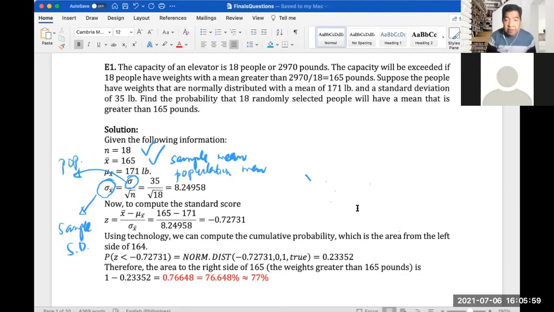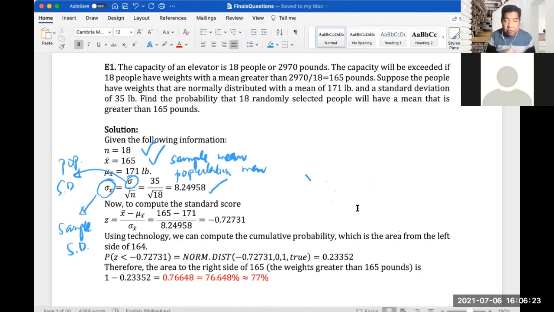And what was given in the problem is the population SD, or population standard deviation, which is sigma, equal to 35 pounds. And then, given the formula sigma over square root of n, we will be able to solve the sample standard deviation. So at 8.24958, which is this one here.